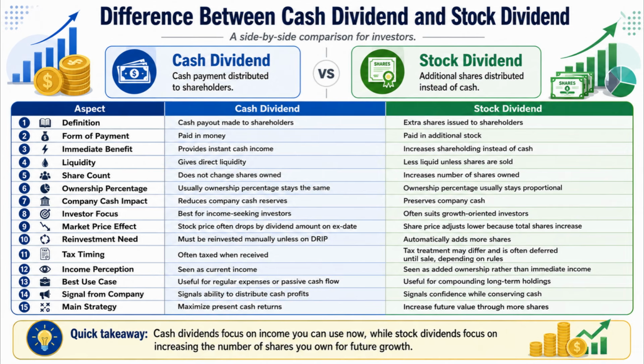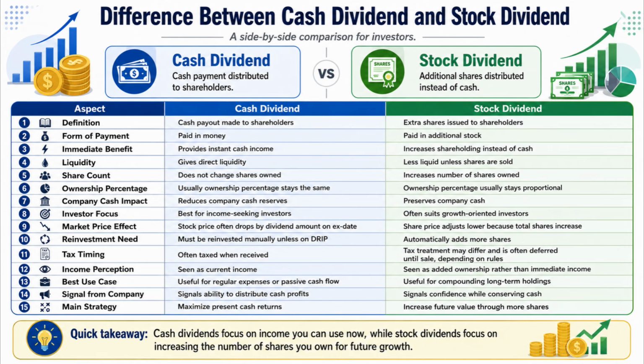In this video, we will discuss the difference between cash dividend and stock dividend. Number 1. Cash dividend is a cash payout made to shareholders, whereas stock dividend is extra shares issued to shareholders instead of cash. Number 2. Cash dividend is paid in money, whereas stock dividend is paid in additional stock.